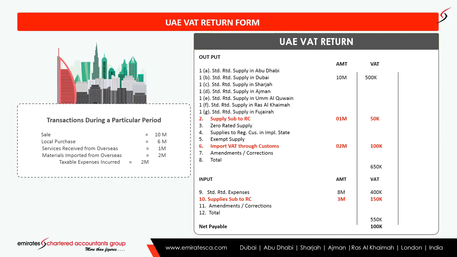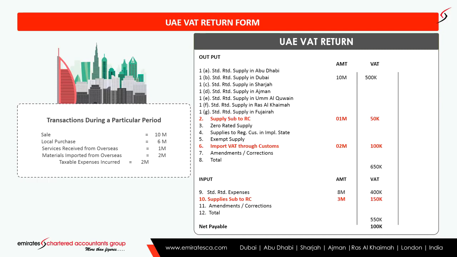Then if any adjustments or corrections are there, that has to be recorded and the total amount has to be recorded. So in my example, the total output tax is 650, including the import of services and import of materials. Now we will consider the input tax.